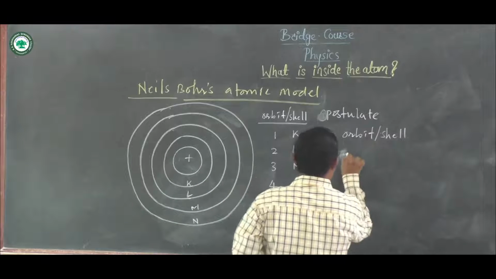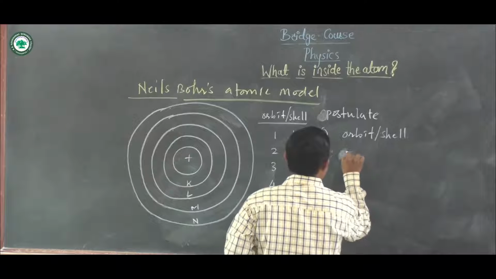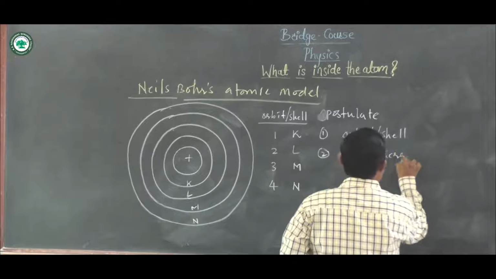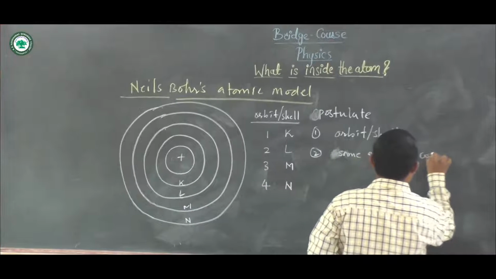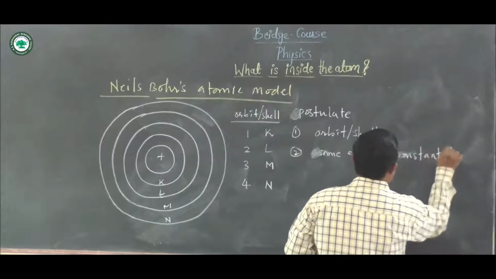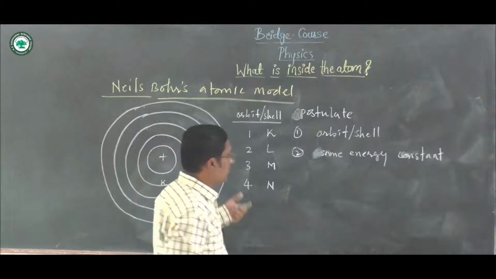If one electron is there inside the orbit, it has the same energy as the orbit, and this energy is constant. Energy of an orbit is a constant.